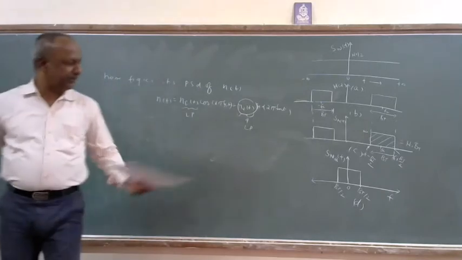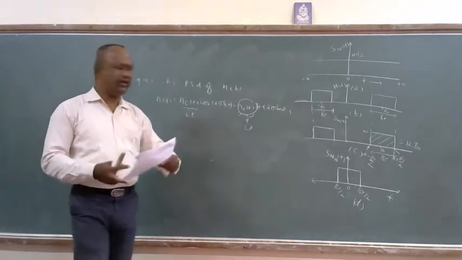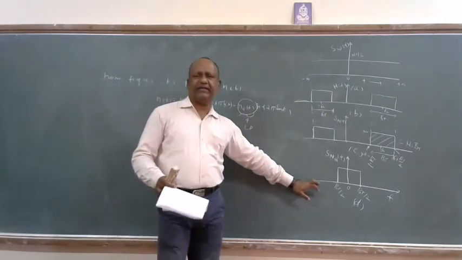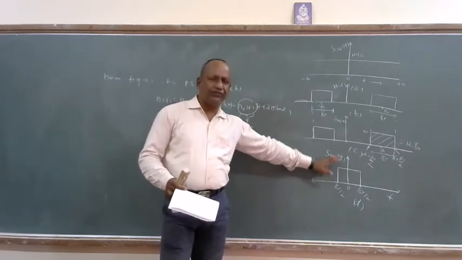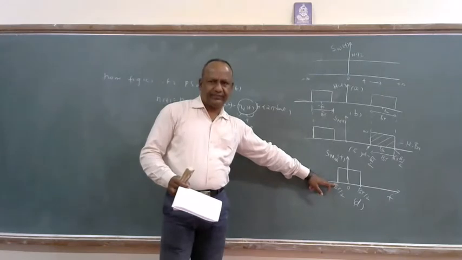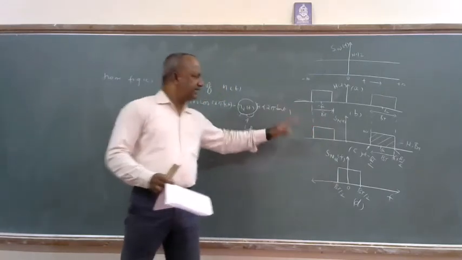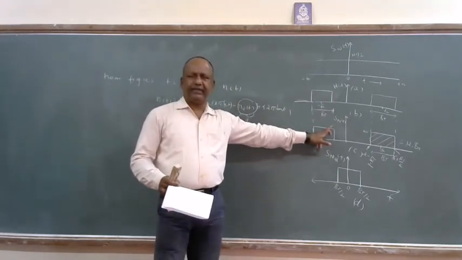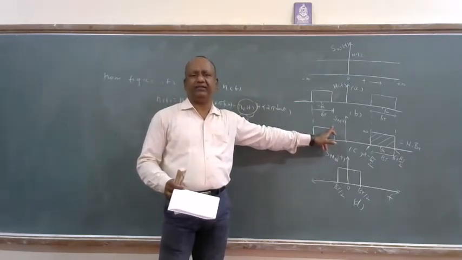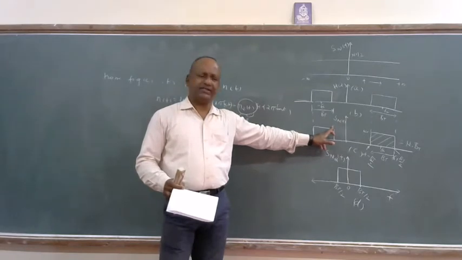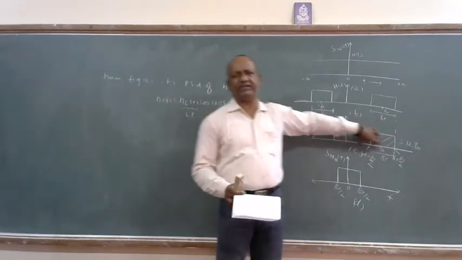So now we start with, once again I will use figure D. Anyway, you are clear, I think this topic is clear, how we get this S_nQ(f), referring to S_n(f). S_n(f), what is it? The power spectral density of n(t). n(t) is a band pass signal, therefore power is there at f_c, and power is there at minus f_c.